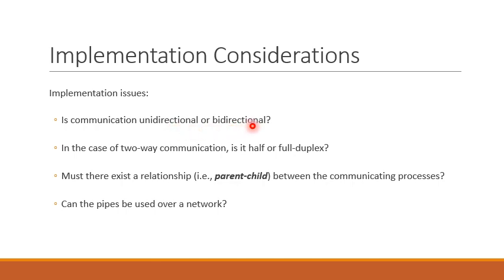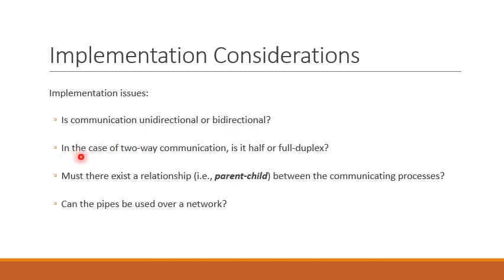Whereas in bidirectional communication, both processes can read as well as write to the pipe. So process A as well as process B can write to the pipe, and both can also read from the pipe. So communication is bidirectional in this case.